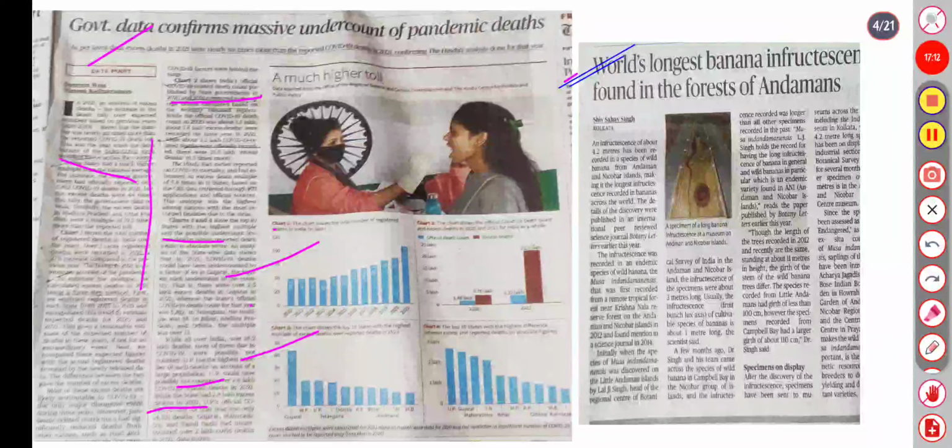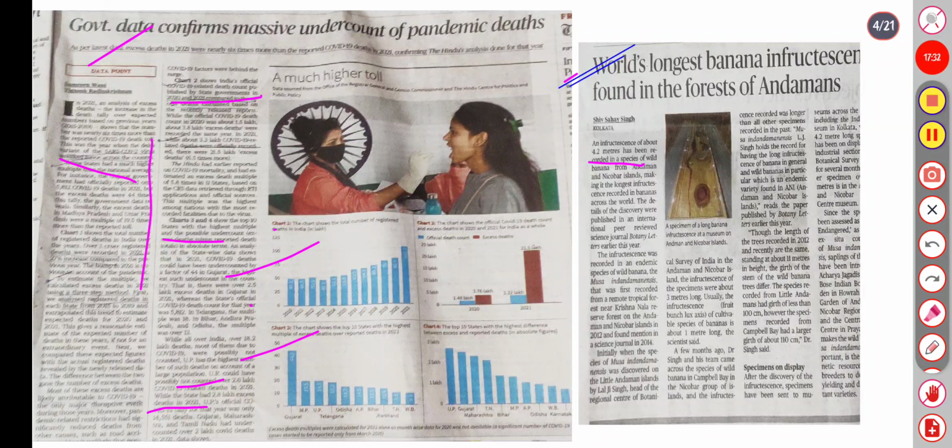It is a bunch about 4.2 meters long, whereas a normal infructescence is about 1 meter. So it created a record in the Andamans, and the details of the discovery were published in the international peer-reviewed science journal Botany.